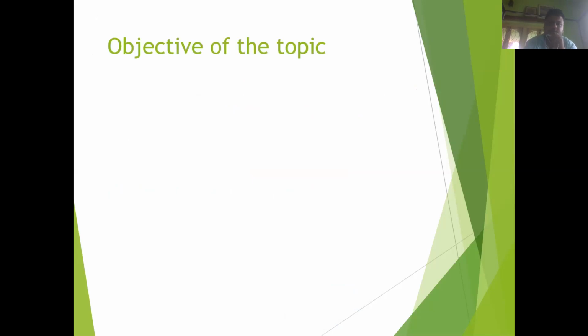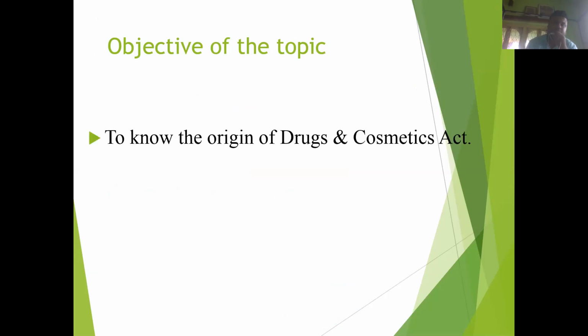So first of all, the objective of today's topic. The first objective is to know the origin of the Drugs and Cosmetic Act. That means how, in which circumstances the Drugs and Cosmetic Act came into force in India, and from which situation this act was passed. To know the whole history, to know the origin is the main objective of today's topic.